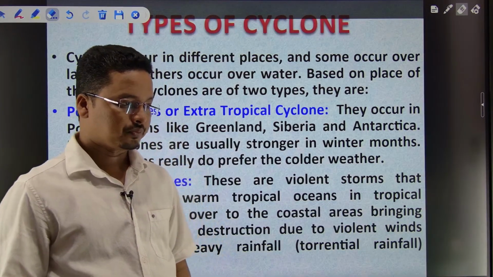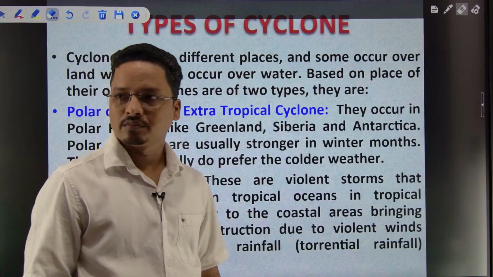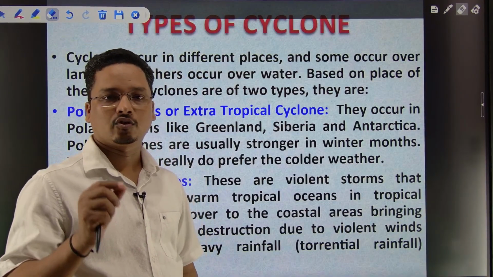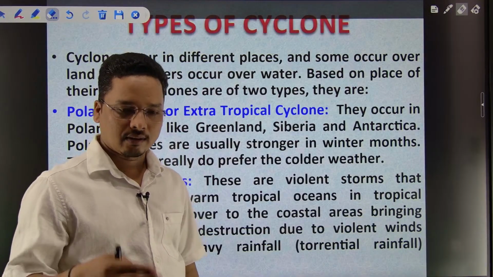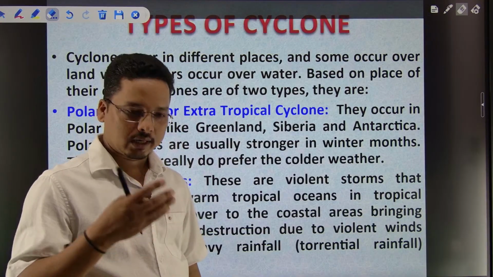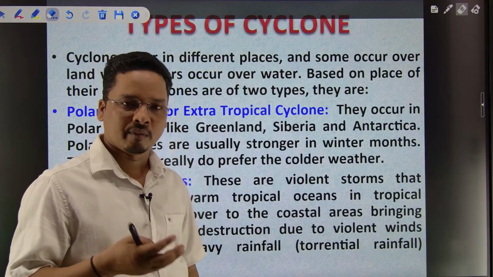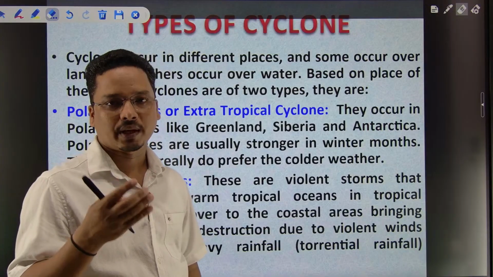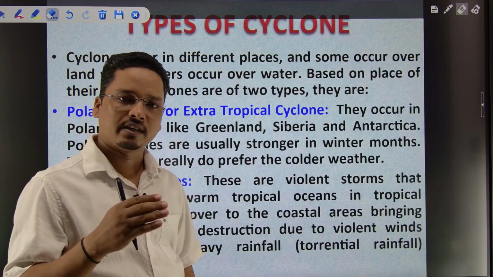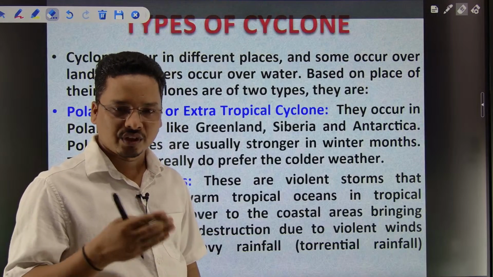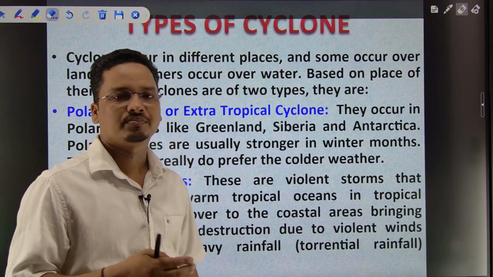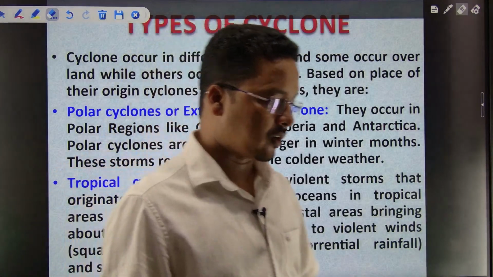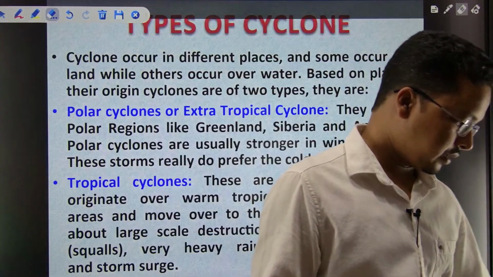I hope this lesson will help you understand what exactly a tropical cyclone is, how it happens, what the conditions needed for the growth and development of tropical cyclones are, and how much weightage a candidate or aspirant should devote to tropical cyclones. Apart from that, I would say, competitive education.